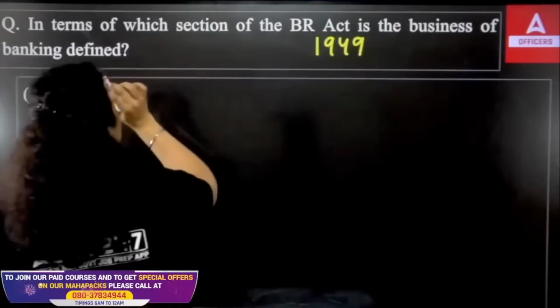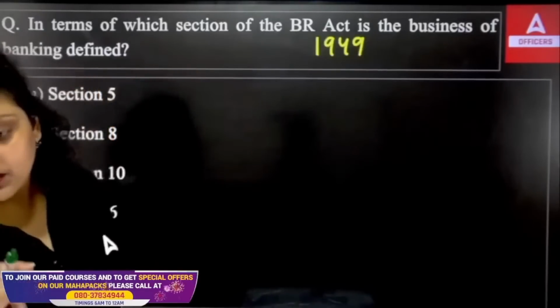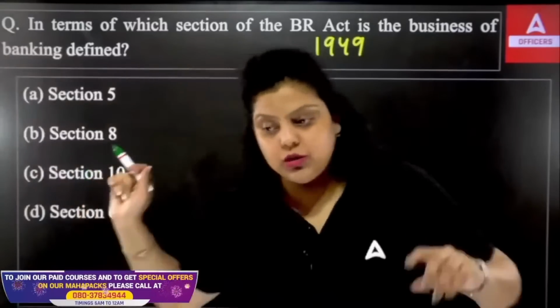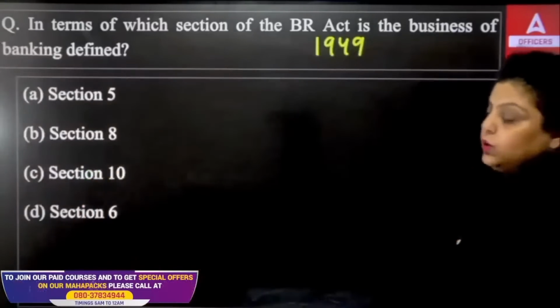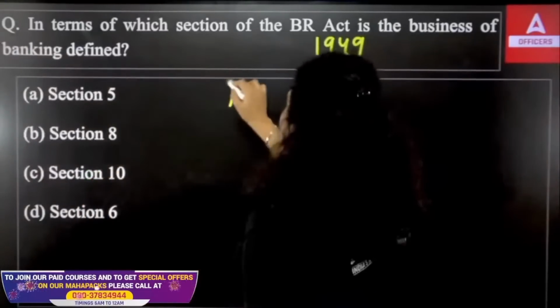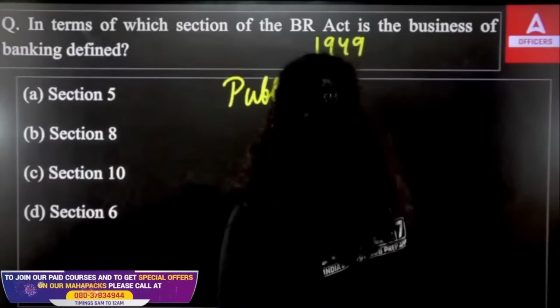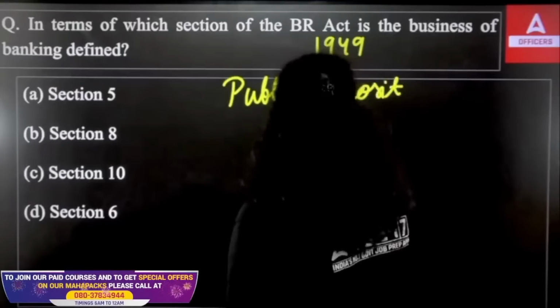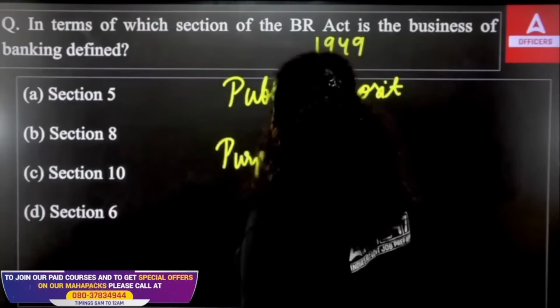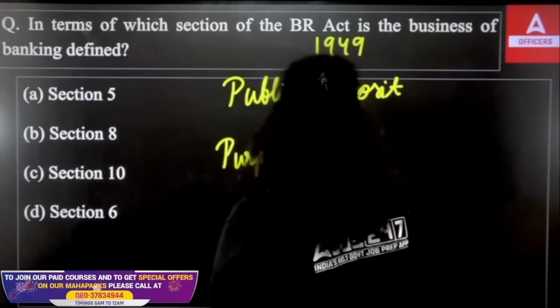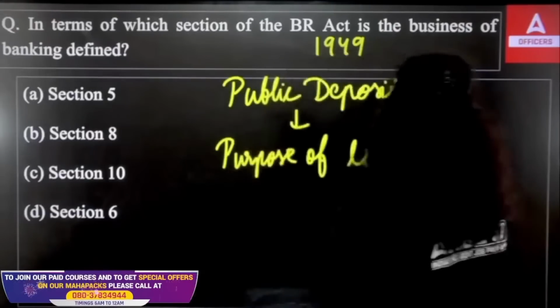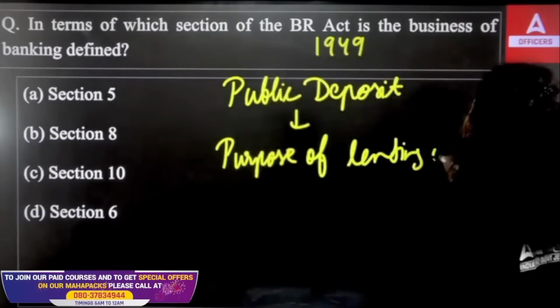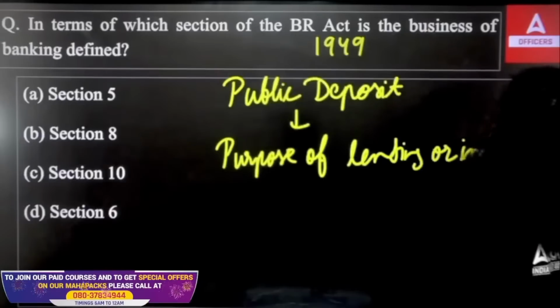Now, what is actually the business of banking? Let me know which option is correct, and I will tell you what the business of banking is. Business of banking is accepting deposit from the public for the purpose of lending or investment.